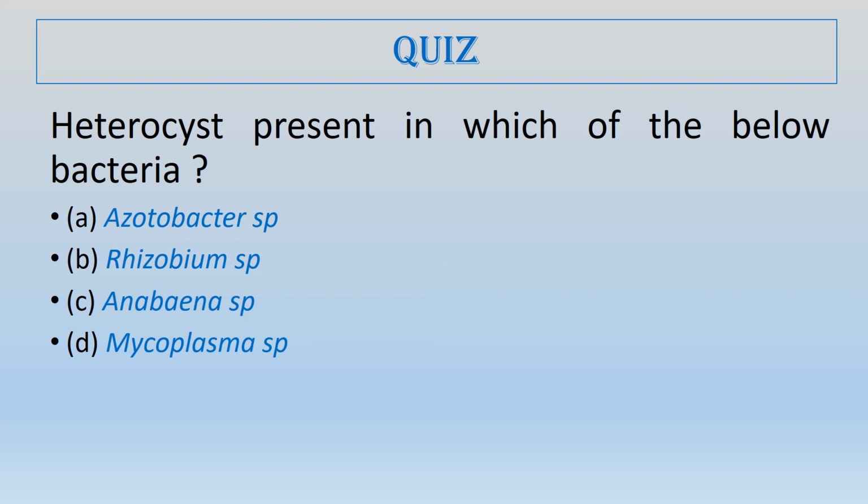And the option D, Mycoplasma. Mycoplasma, though a part of bacteria, are bacteria without a proper cell wall. So without a cell wall, there will again be a problem of oxygen and nitrogenase, the enzyme that is necessary for nitrogen fixation.